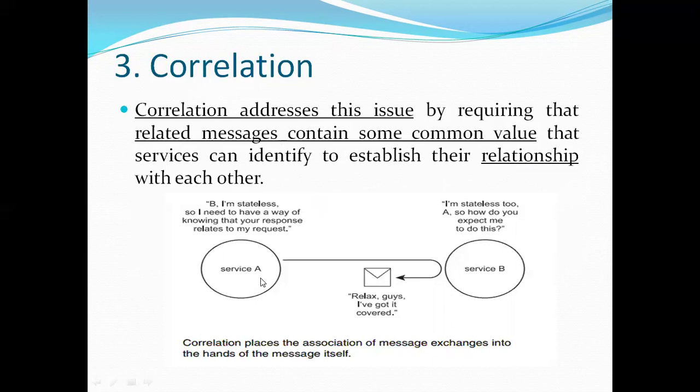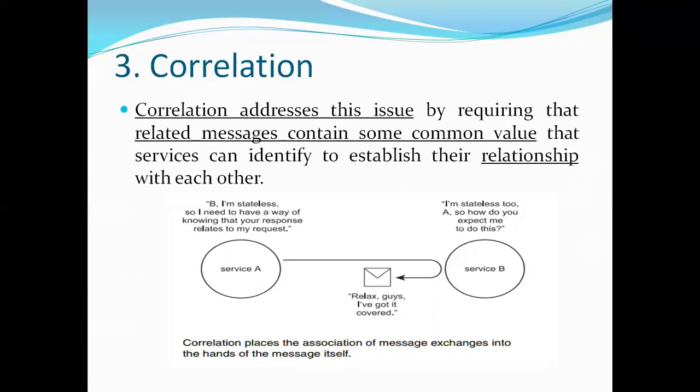In correlation, same request, same envelope, correlation places the association of message exchange into the hands of the message itself. So the same message gives us the idea whether your service is executed successfully or not.